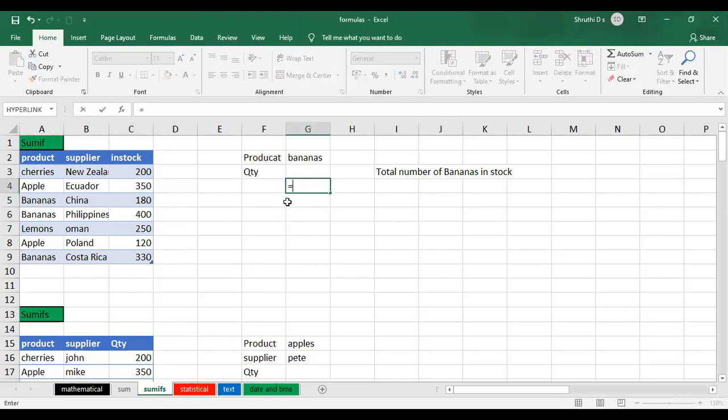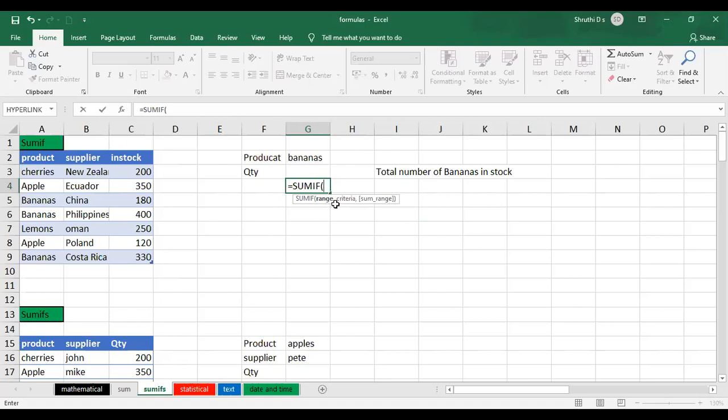I'll go with the SUMIF function, not SUMIFS, the SUMIF function. Just select it and press Tab. Once I press the Tab, it is going to show you the format in which I have to write the formula.